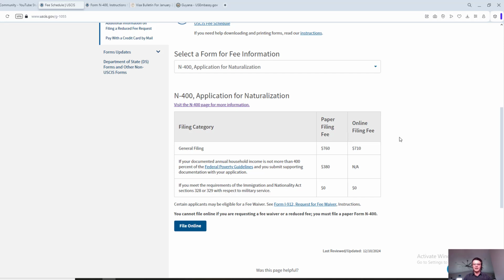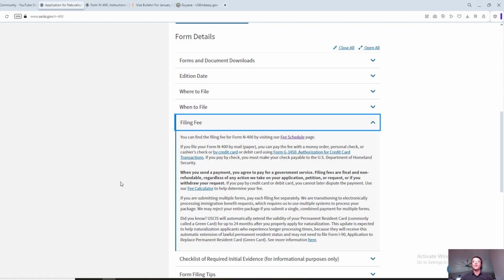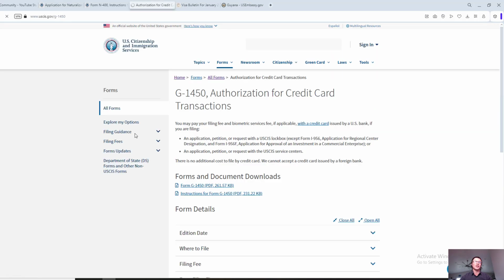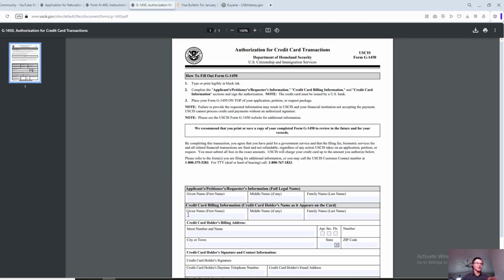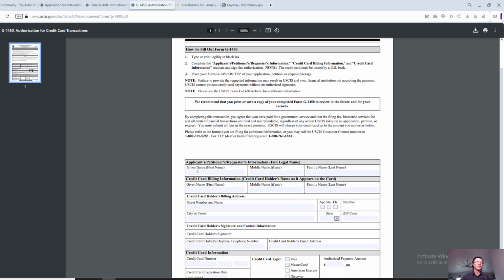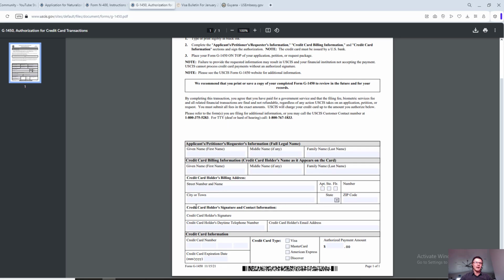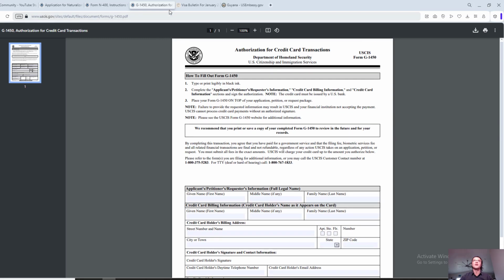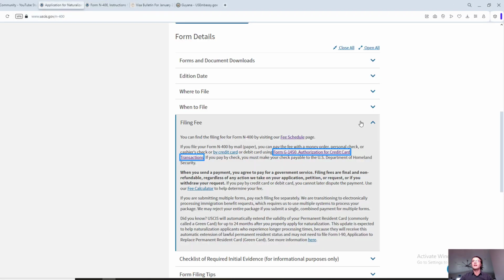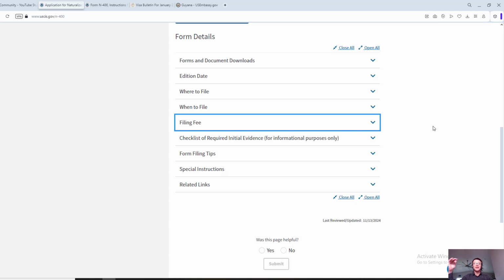So if you're doing it by mail, you have a couple of options. You can do a paper check issued to the Department of Homeland Security, or you can do a credit card. But keep in mind, if you're paying with a credit card, you would have to fill out a credit card authorization form, G-1450, Authorization for Credit Card Transaction. So make sure, don't just send the credit card details, but make sure to send this form along with your credit card information in there. Okay, so once we're done with that, if you're doing it online, once you make the payment, that's it, the form is submitted. You don't have to worry about where to send it.